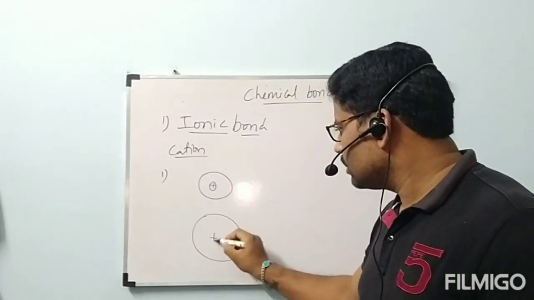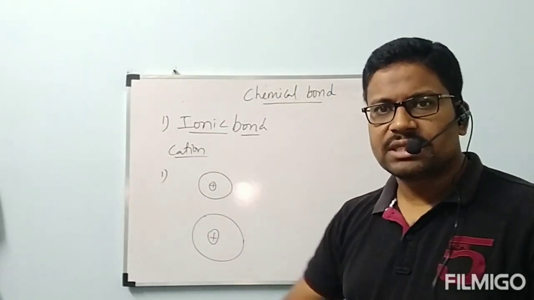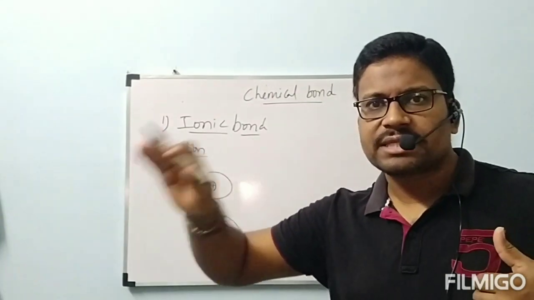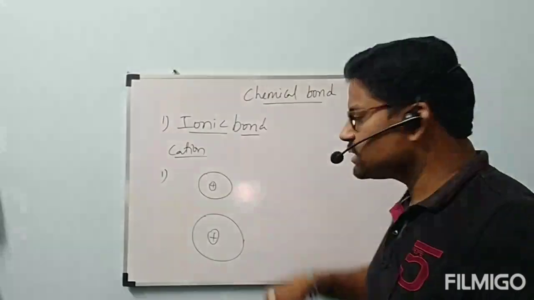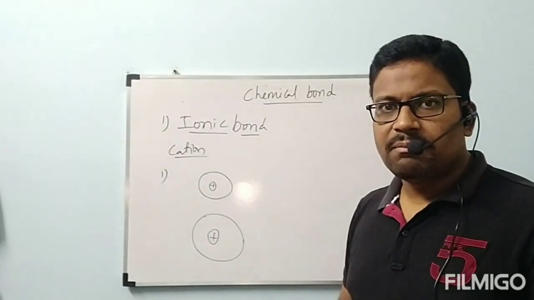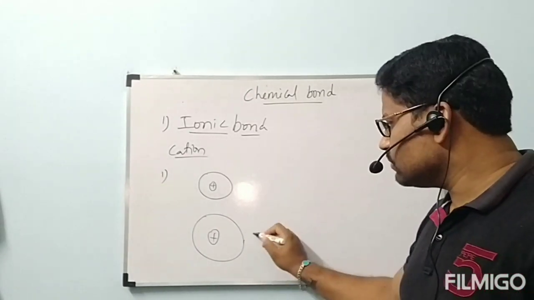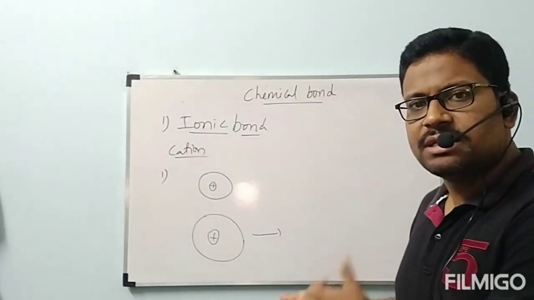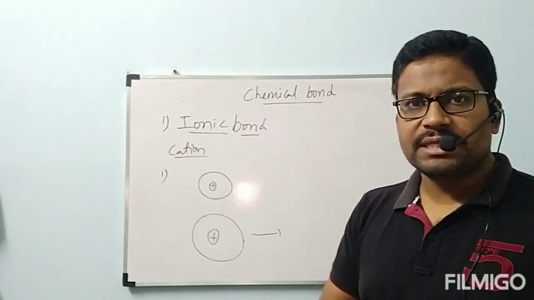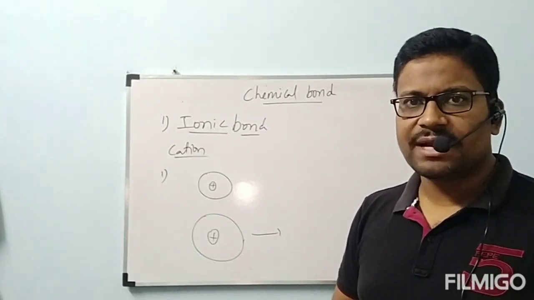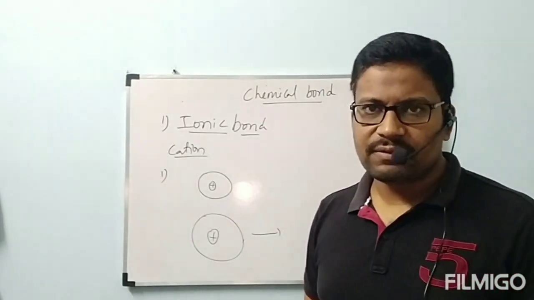Next. Here, electron is far away from nucleus. Far away means distance is increased. When distance increases, attraction decreases. Then electron can be given out easily. So we can understand, out of these two atoms, big atom can donate the electron easily. If this loses the electron easily, it can be converted to cation easily. Okay? So when the size of the atom increases, automatically there is a chance of formation of cation easily. Big size atoms can be formed as cation easily. That is the thing we can understand from this one.